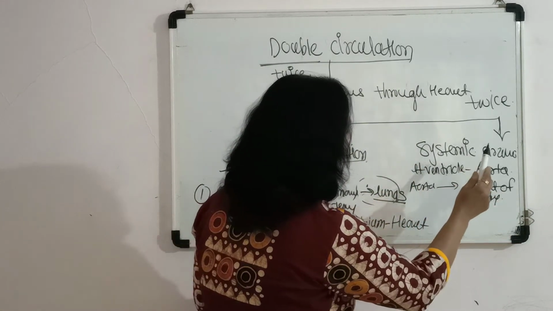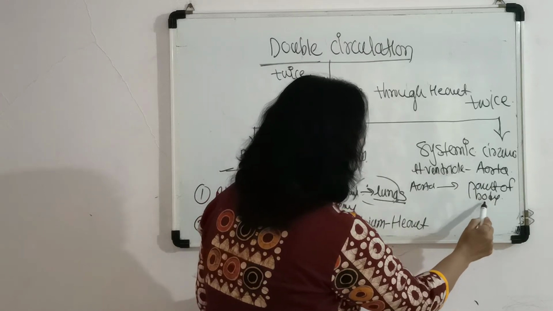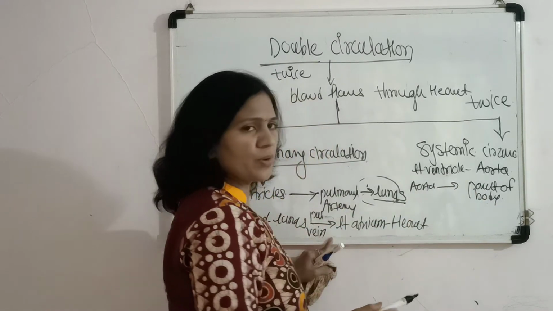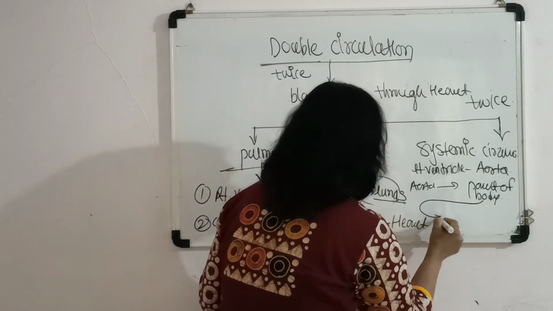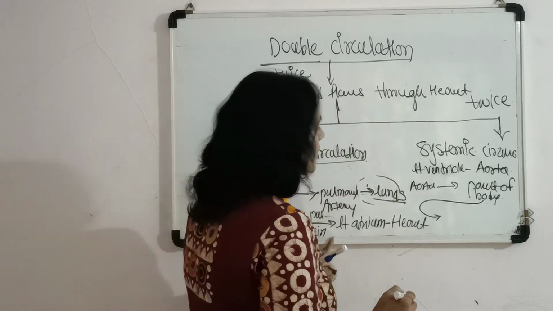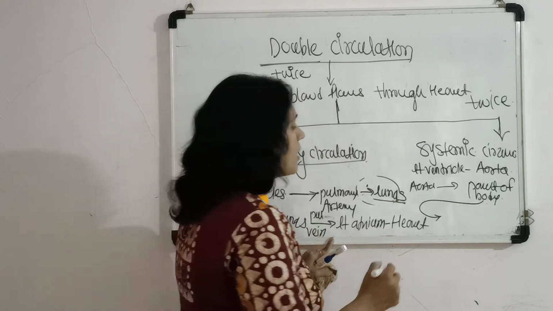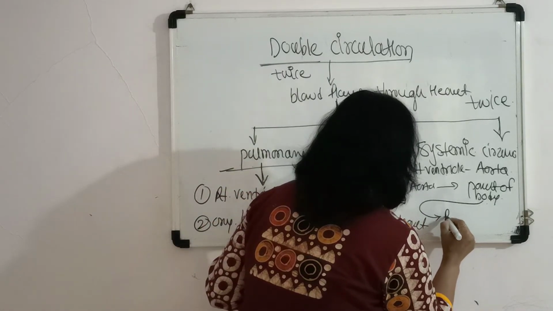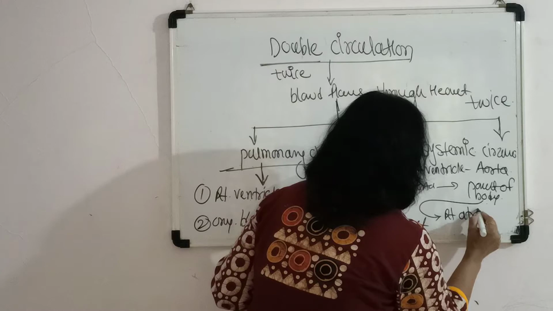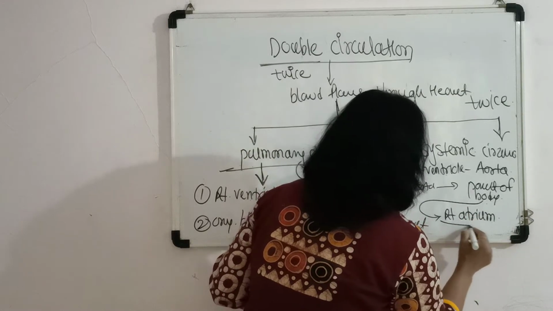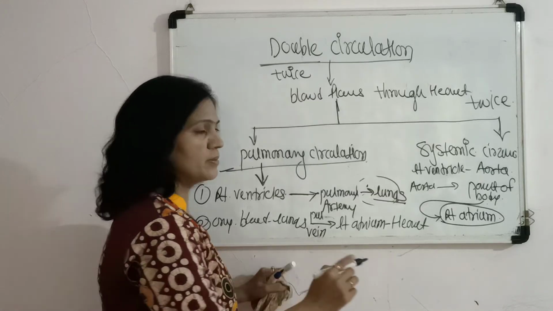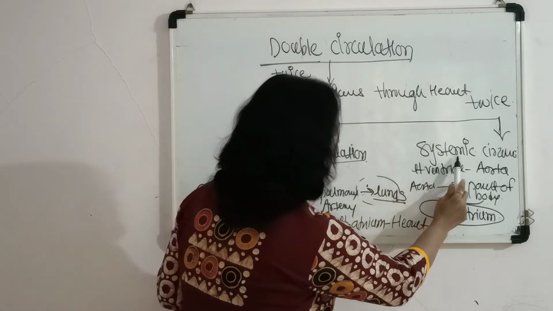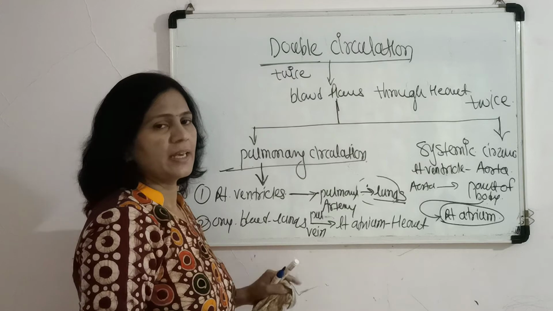So from the left ventricle to all the body parts through the aorta, and again from all the body parts deoxygenated blood comes through the superior and inferior vena cava into the right atrium. It is called the systemic blood circulation.